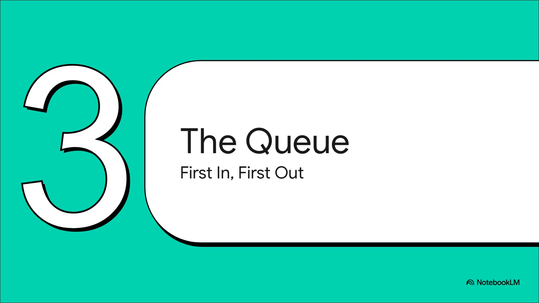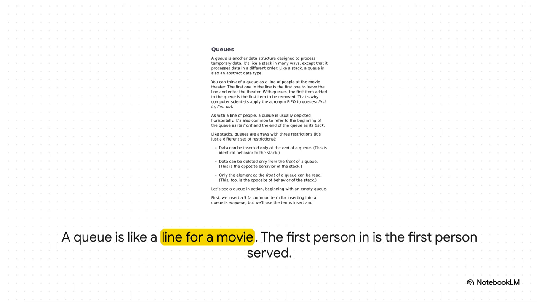But what if you need the exact opposite? What if fairness is what you're after, where the first one to show up is the first one to get served? Well, for that, we need a queue. And the best analogy is something we all know, a line for a movie. The first person in that line is the first person who gets a ticket. The whole system is built on being fair.